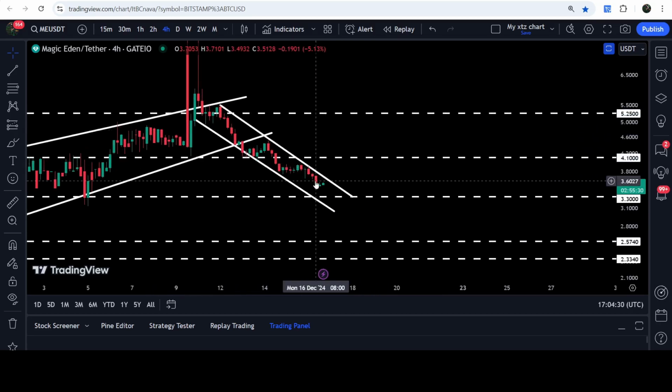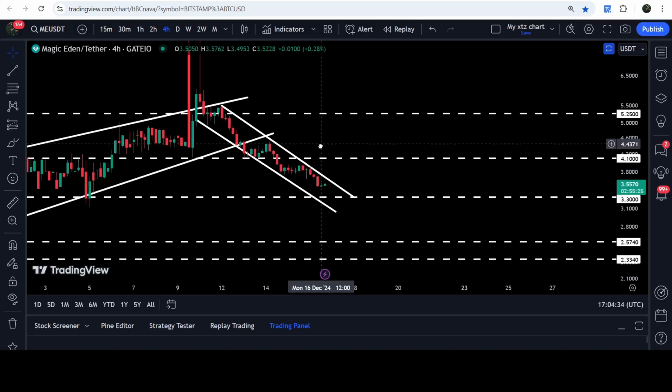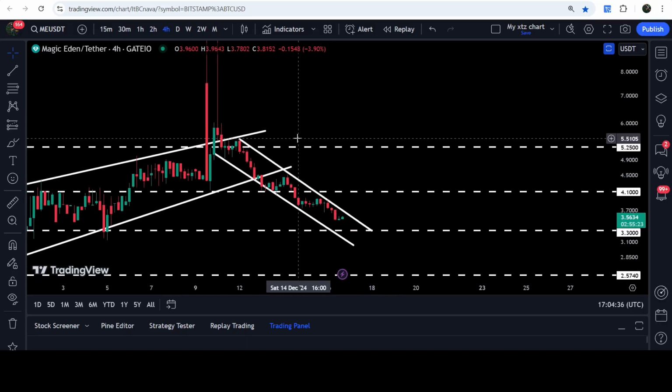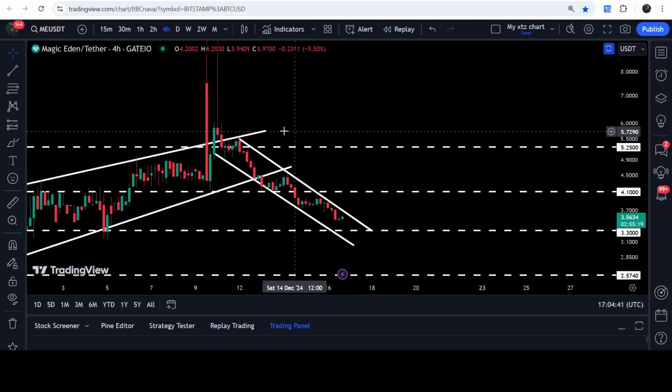And for example, if the price breaks out this channel, then there is a probability that the price can break it out. One technical target will be here at the top of this channel, approximately at $5.50. This was the update so far.